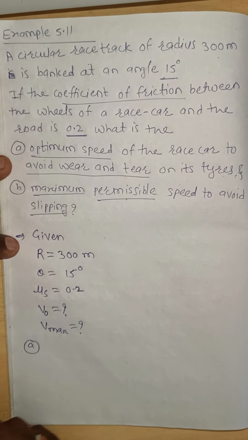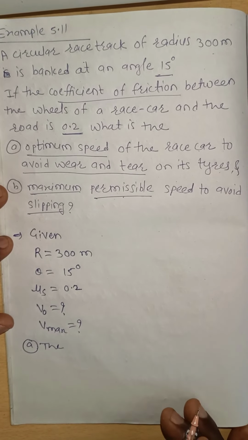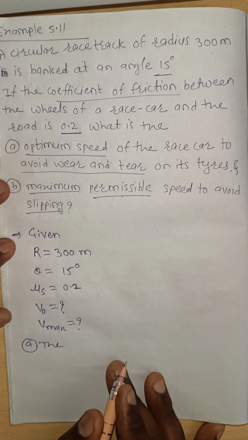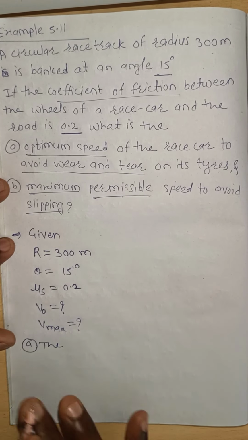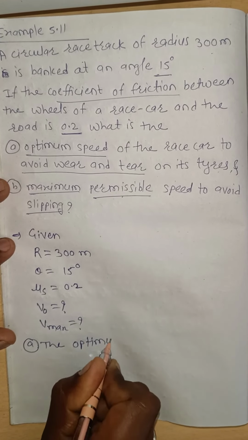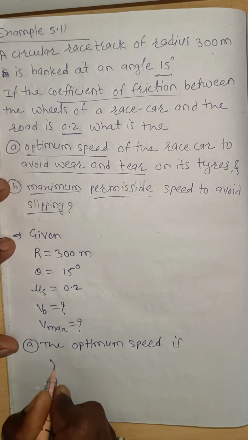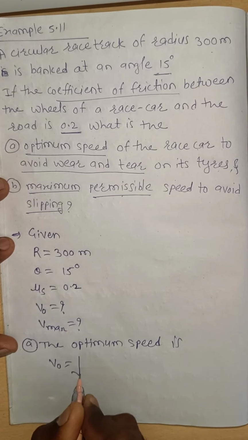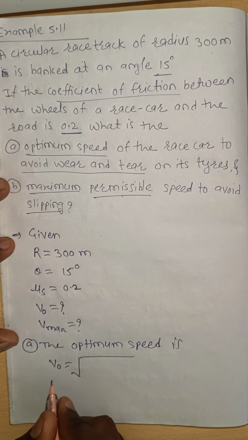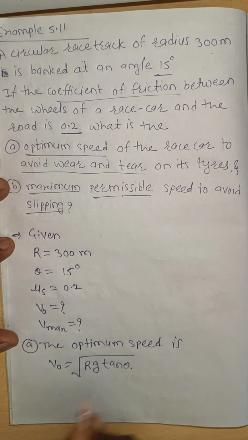Now first we have to find out the optimum speed. We know that the optimum speed means the speed limit when the friction is 0, that is called the optimum speed. Therefore the optimum speed, v optimum, is equal to, what is the formula? V optimum is equal to the square root of R g tan theta.